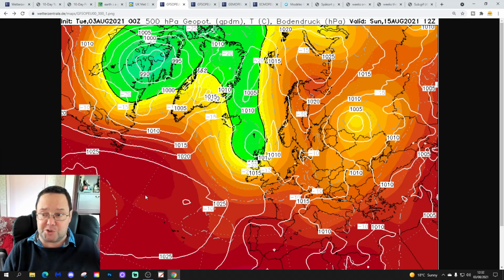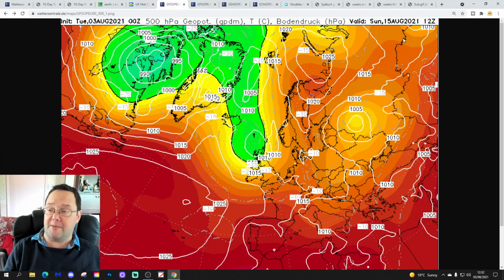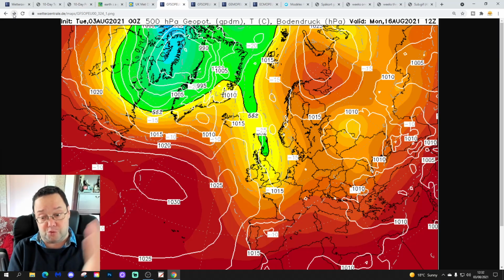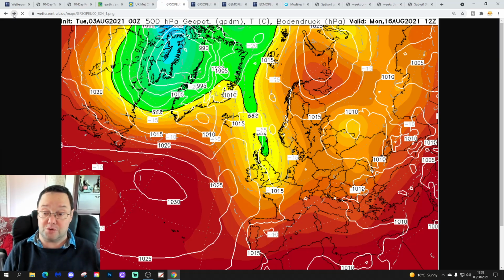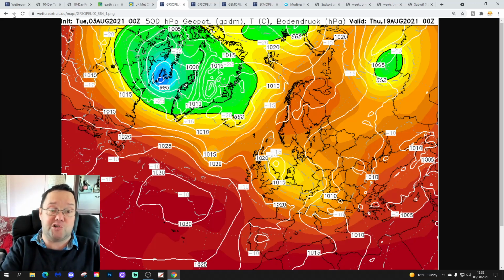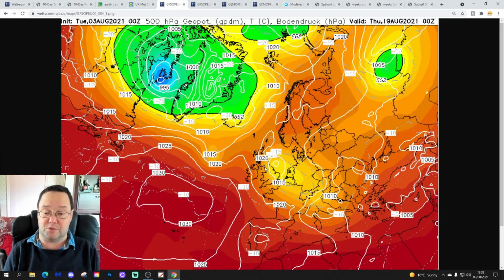That high pressure then starts to pull back out to our west, and low pressure begins to dig back in from the north again by the 15th of August. We're back to cool, showery conditions once more, into cool northerly winds by the 16th of August. And then just generally quite cool and showery right to the end of the GFS midnight run, which today gets us to the 19th of August. Still looking pretty cool and showery. So a few days of drier, warm weather, particularly for the south next week, and then back into something a little bit cooler and more unsettled by mid-August and the third week of the month.